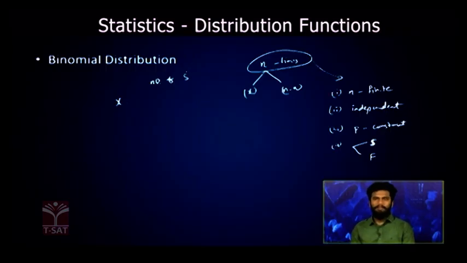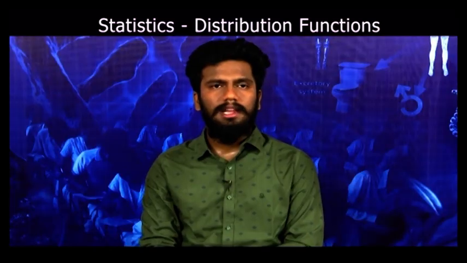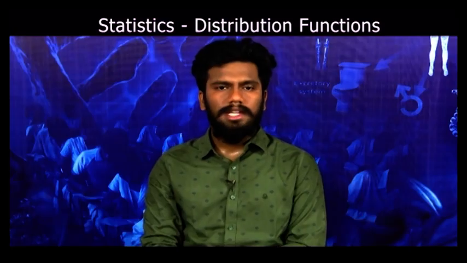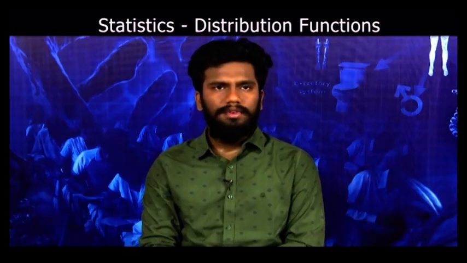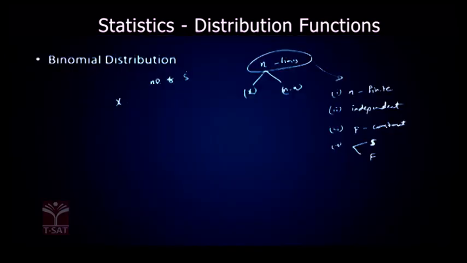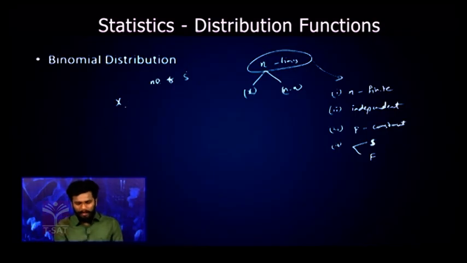n must be a finite number, each and every trial must be independent of each other, the probability of success p for each trial must be constant, and each trial must be either a success or a failure, and there is a random variable X which takes the number of successes. Then this random variable will follow the binomial distribution.